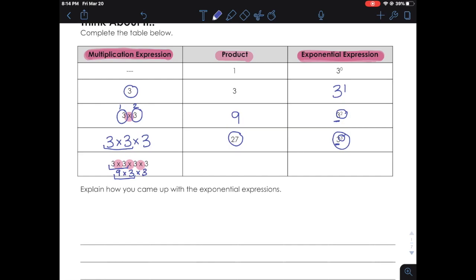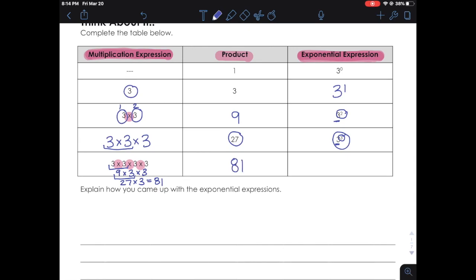Okay, 9 times 3. 9 times 3 is 27. Made my one change, and then I'm going to copy the rest of the problem that I didn't use. Finally, we're left with 27 times 3. And 27 times 3 comes out to 81. So the product is 81.